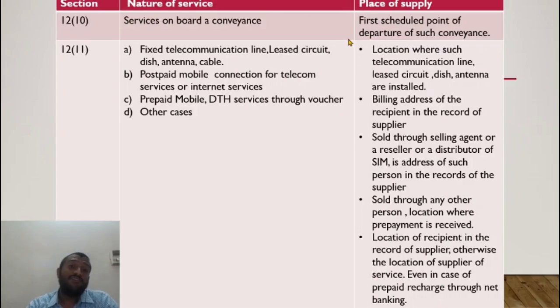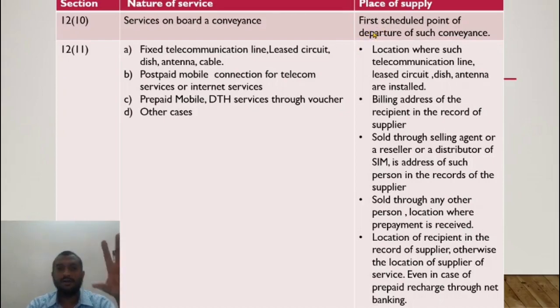So where are the services ultimately consumed? You tell me. The services are being consumed at the first scheduled point of departure, similar to when I board the train, because I just cannot tell you when I watch the TV show or when I watch the movie.